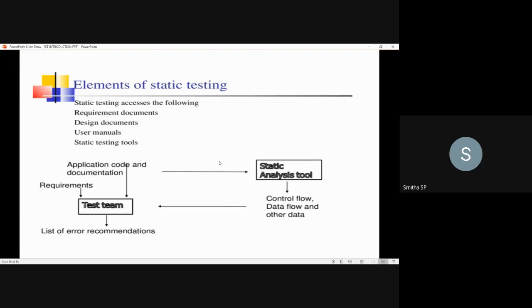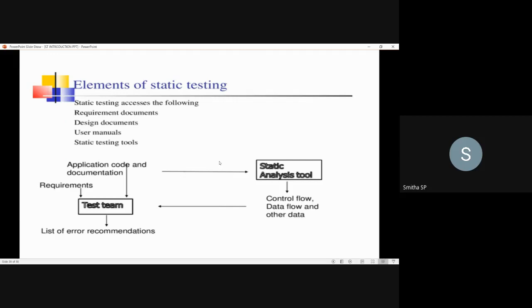They collect the requirements of the software, and the application code and the documentation related to that application. When they perform the testing process, they will come up with some outcomes, that is a list of error recommendations.